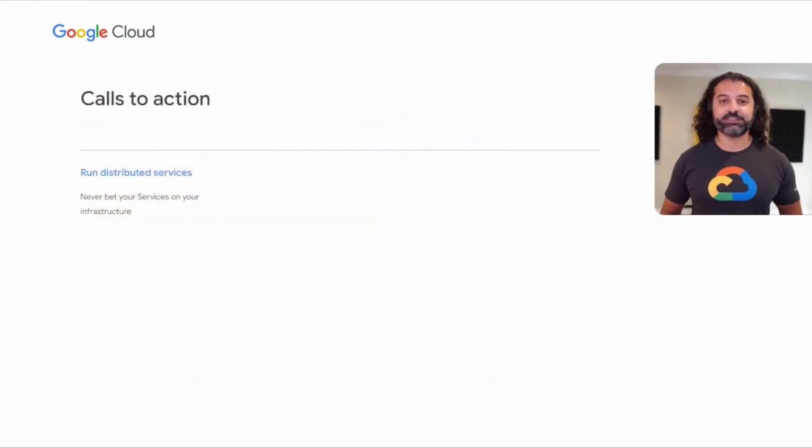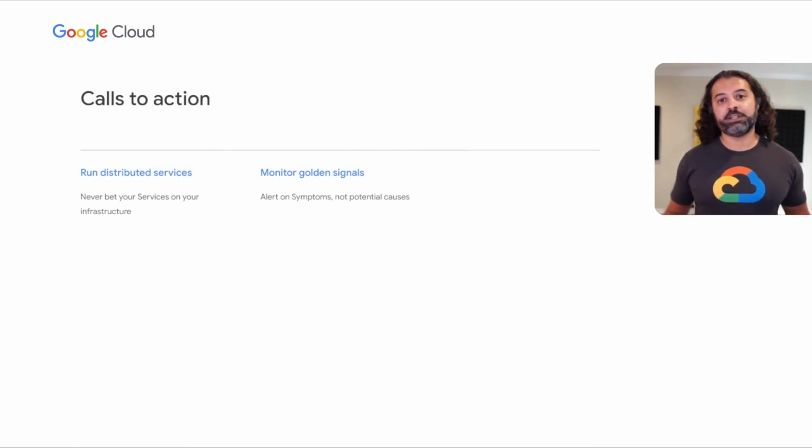A few calls to action. First, hopefully it's very obvious, run distributed services. Never bet your services on your infrastructure. By running your service on more than one Kubernetes cluster, you've immediately gained the advantage of scale and resiliency. Second, monitor your distributed services. Golden Signals is a great place to start.